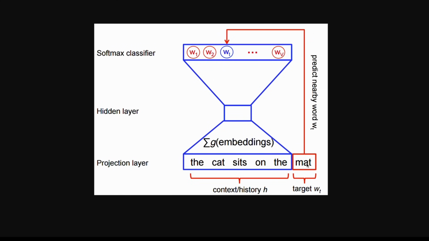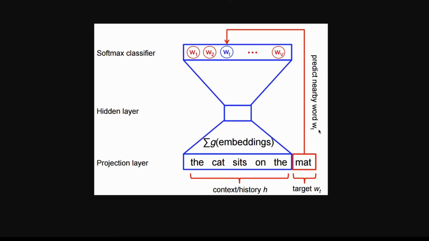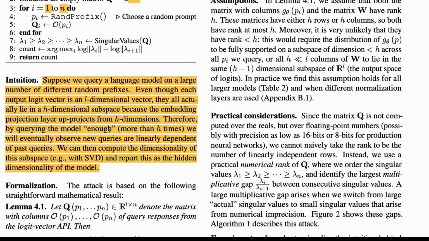So this output is one word, but it becomes a logit vector. And the logit vector, even though it comes from the projection layer, is actually coming from the hidden layer, which is much smaller. So the hidden layer up-projects to the projection layer, which is larger in size. That's what they say here: even though each output logit vector is an L-dimensional vector, they all actually lie in an H-dimensional subspace. We know H is smaller, L is bigger, because the embedding projection layer up-projects from H dimensions.